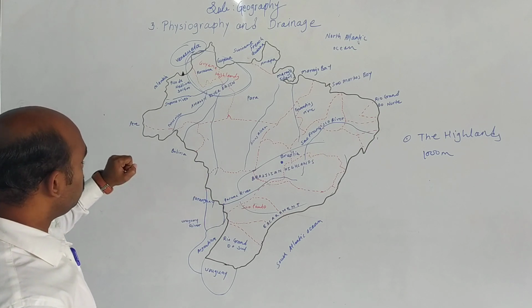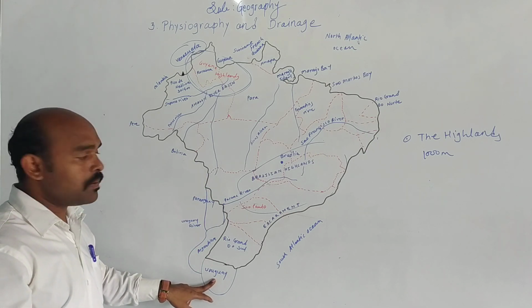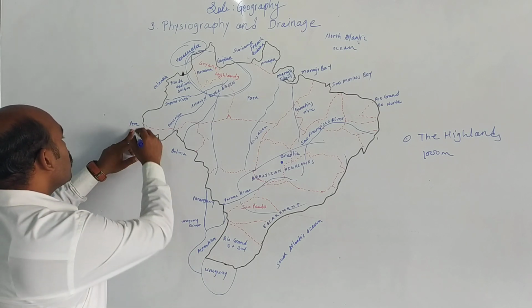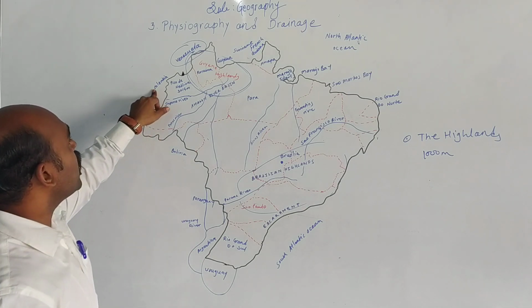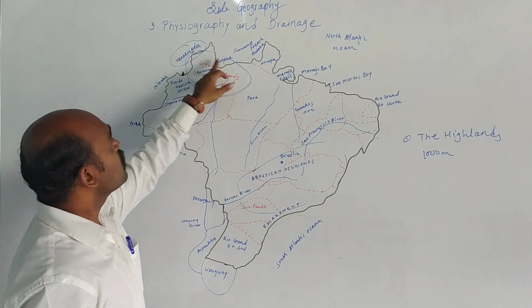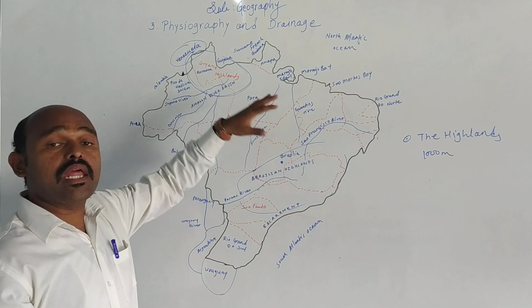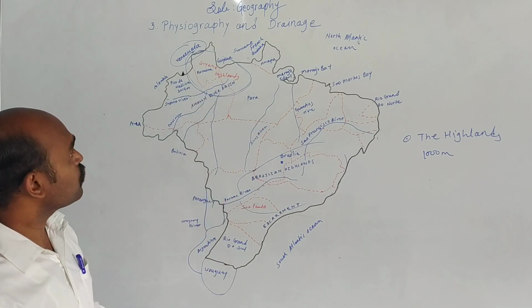You can see here Uruguay, Bolivia, Peru, Colombia, Venezuela, Suriname and French Guiana. These are the neighboring countries of Brazil.